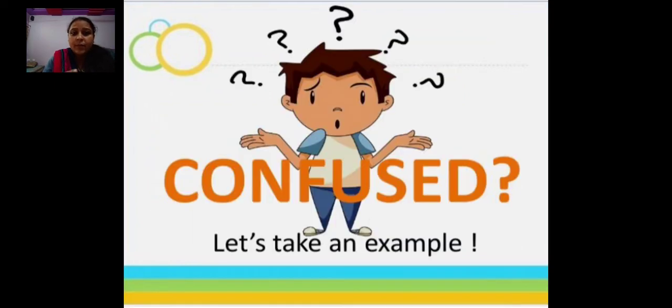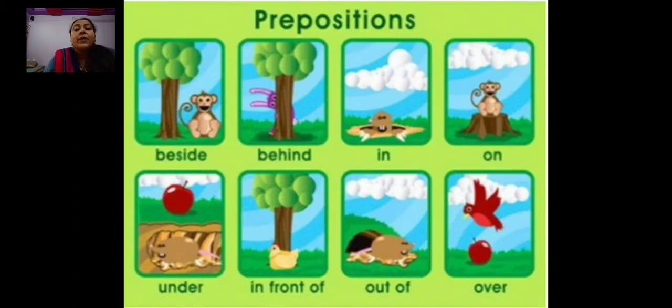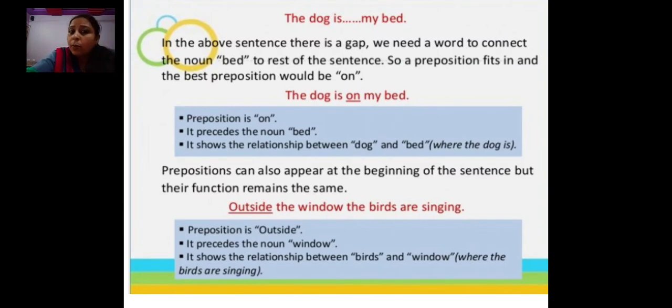No? Confused? So let's take an example. You can see here in the picture, prepositions. The animal is beside the tree. In the next picture, the animal is behind the tree. Then see: in, on, under, in front of, out of and over. These all are prepositions. Let us see more examples and let me make it clearer.